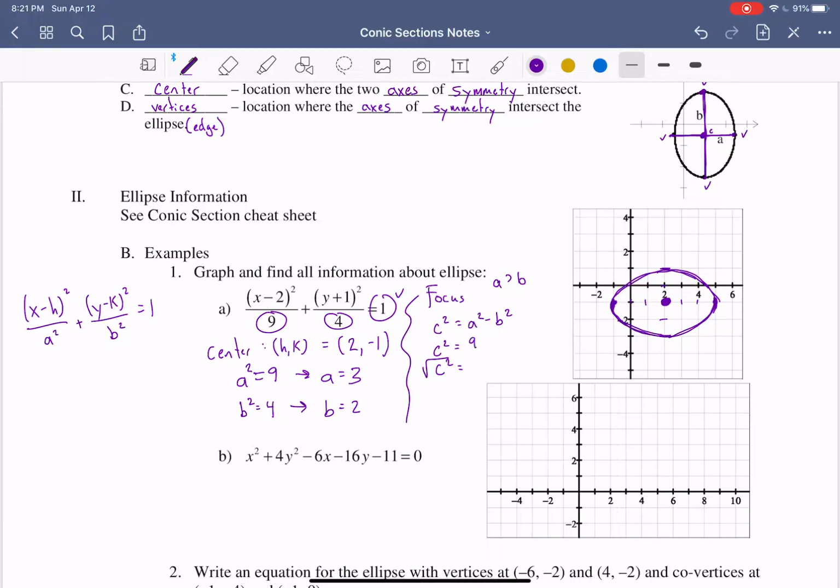So a squared is 9 minus b squared is 4. So we get 5. So c squared is equal to 5. Take the square root of both sides. So we get c is approximately equal to 2.24.